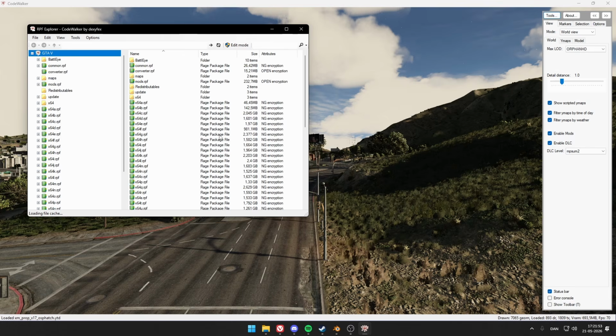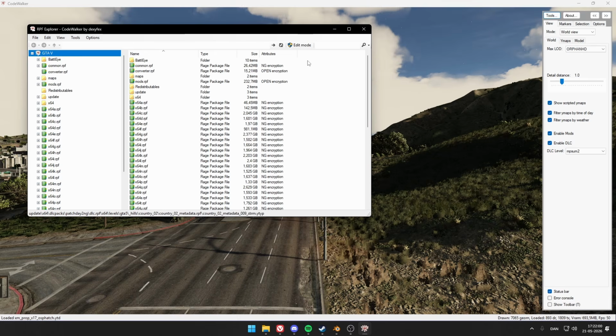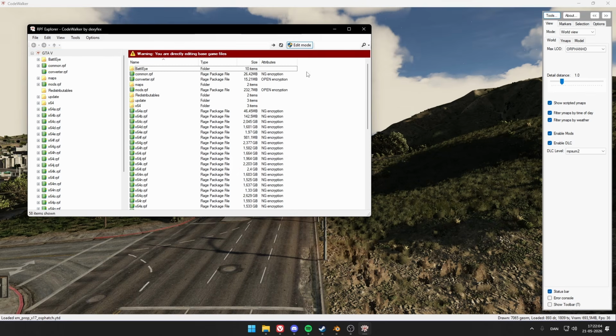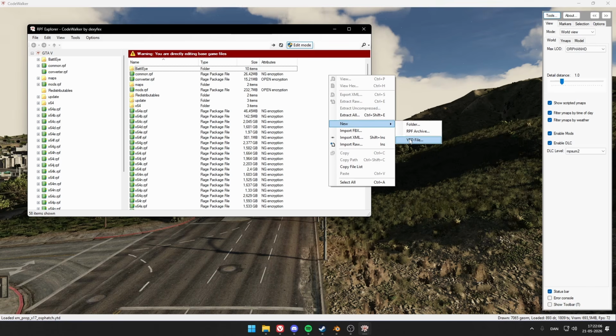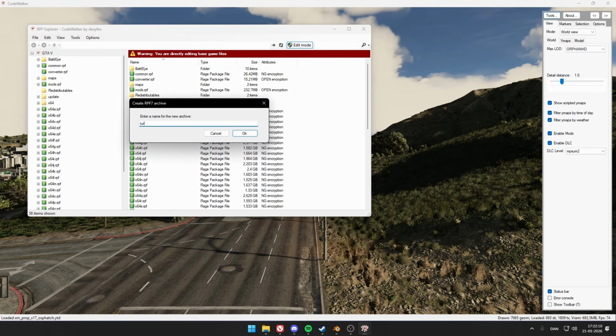Once you are inside your RPF Explorer, make sure you have a mods folder. If you don't have one, you can make one by right-clicking in that space here, in edit mode. Click new. I like to make it an RPF archive. Make this and name it